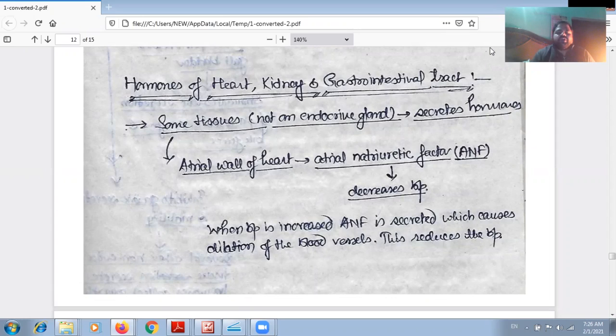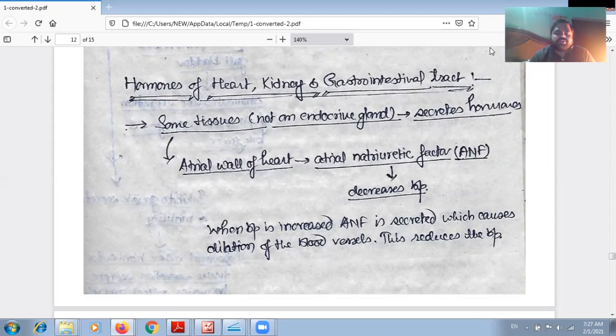The atrial wall of the heart secretes the ANF hormone, or atrial natriuretic factor, which decreases blood pressure. This ANF hormone we will discuss again in the excretory system.